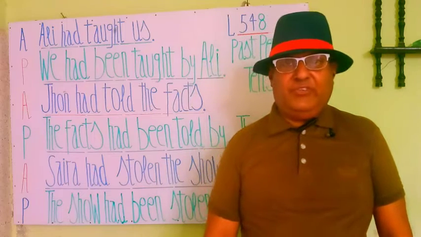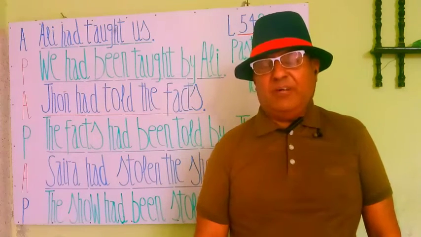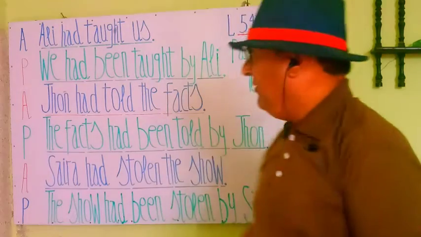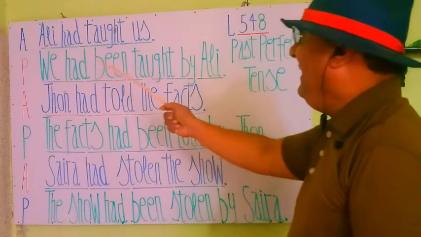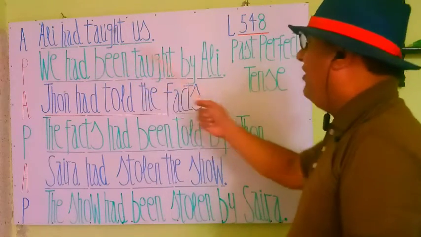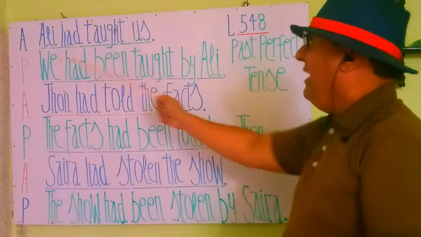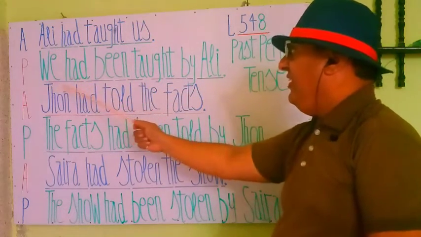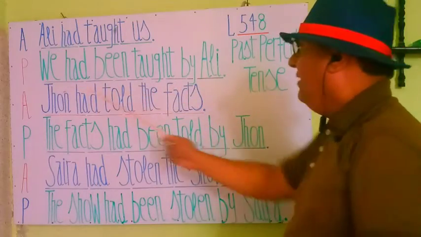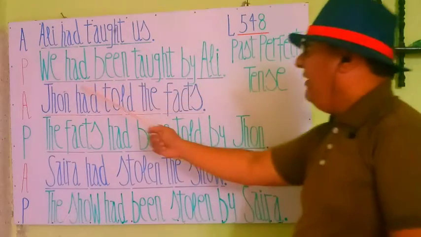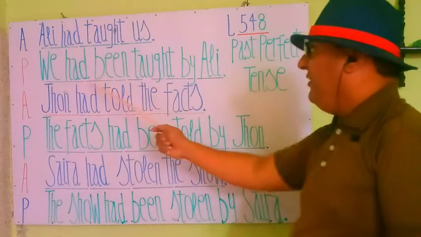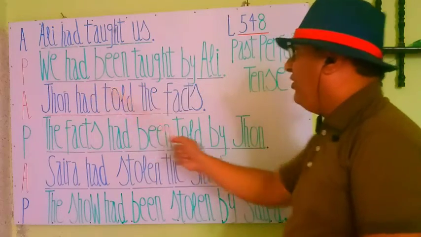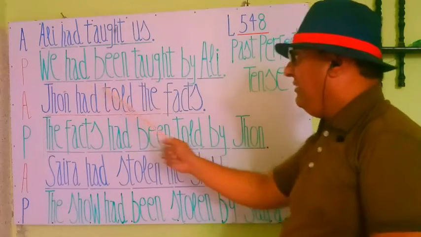Let's read these phrases once again and make a practice of speaking. Let's start from the first one. The first is: Ellie had taught us. And its passive is: we had been taught by Ellie.